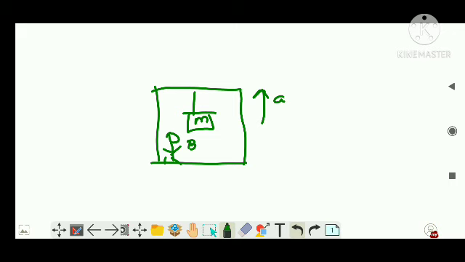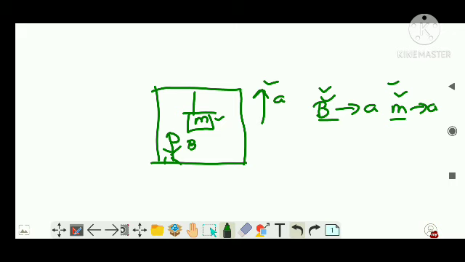So from the perspective of B, when he sees the mass m, he will see that the mass is at rest, because B now has the same acceleration as the lift, as well as m, which also has the same acceleration a. So B feels m is at rest, and m feels B is at rest. I hope you understood the picture.